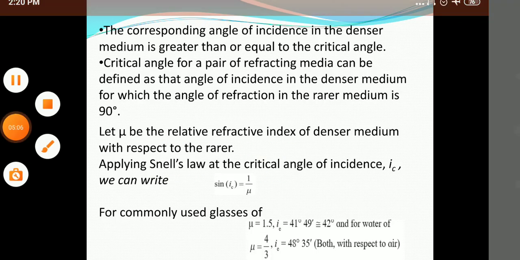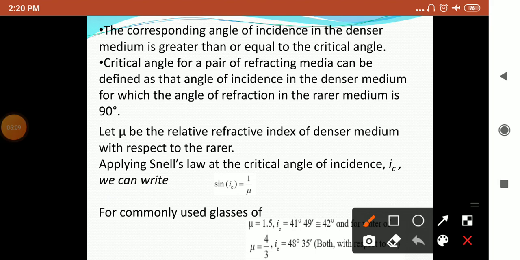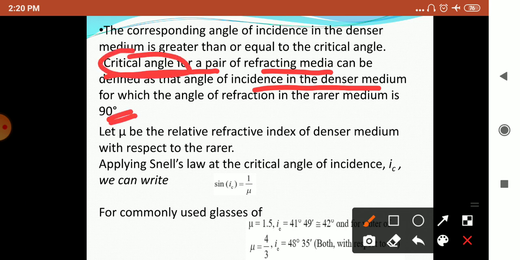For the critical angle, when the incident angle is such that the refractive angle becomes 90 degrees, that is the critical angle. Then the refractive index mu is given by sin IC equal to 1 upon mu.